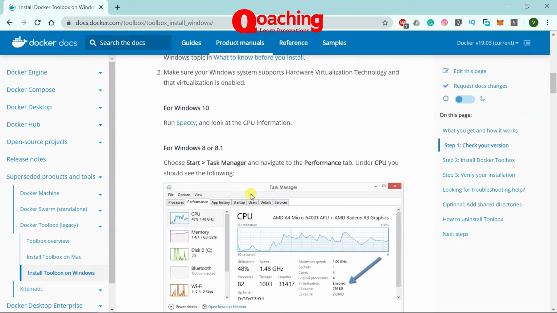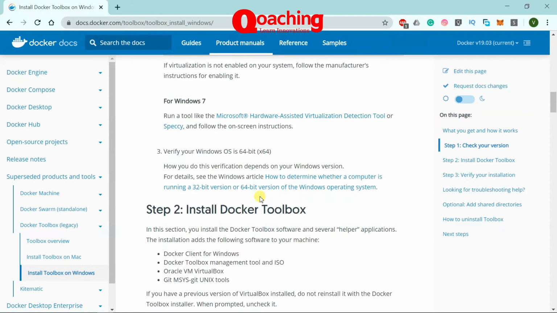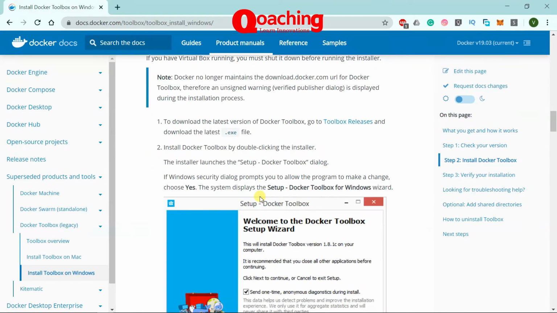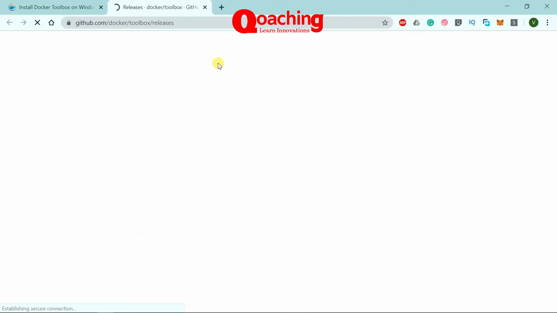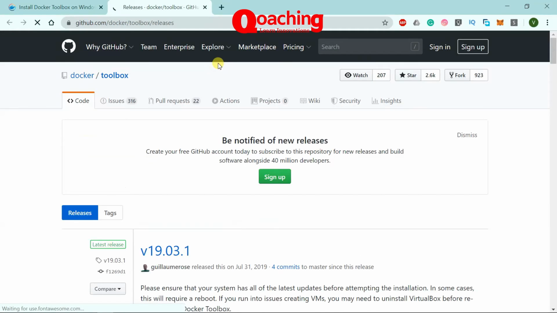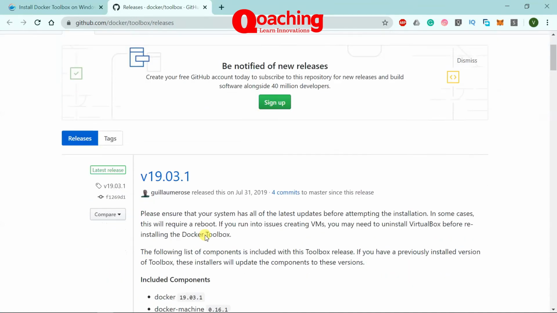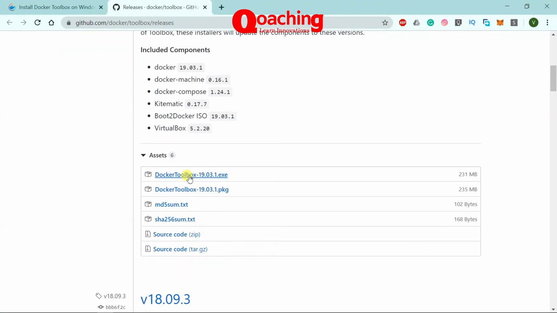We will come back and go down to releases, where it says to download the Docker Toolbox. You will see the latest release is 19.03, which sounds pretty okay, and it is a .exe file.